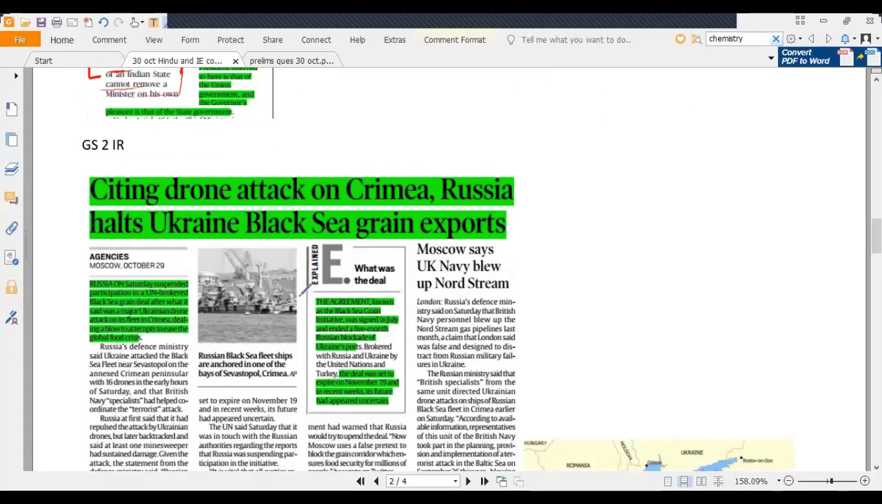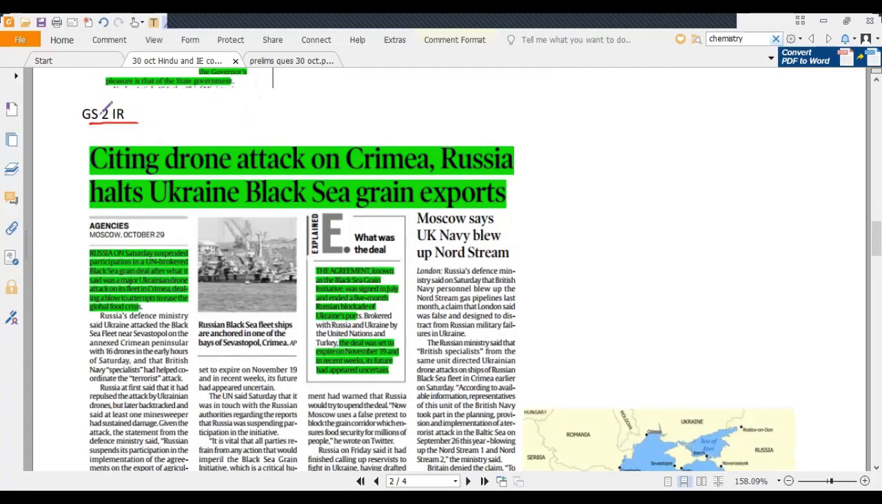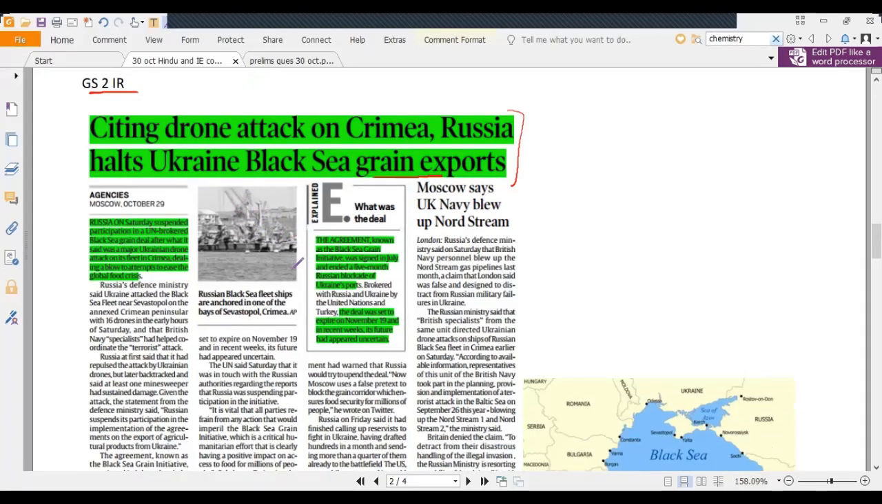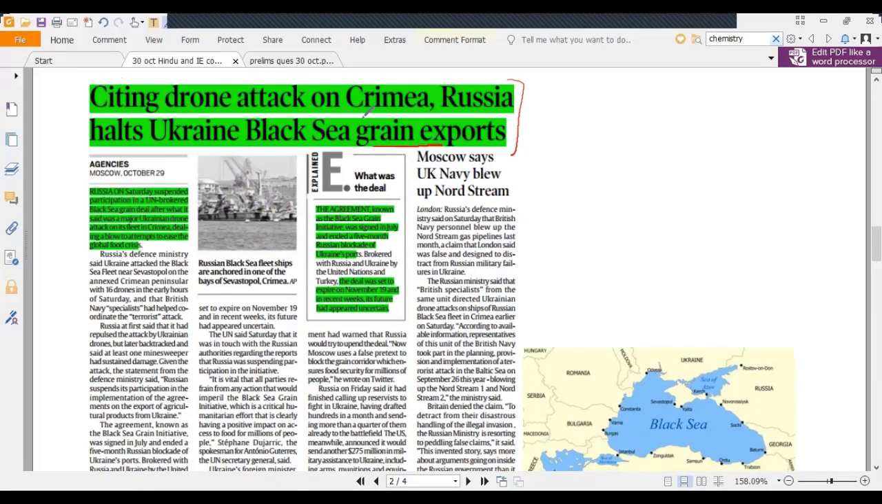Now moving forward, another news item is related to international relations, where citing a drone attack on Crimea, Russia halts Ukraine Black Sea grain exports. Due to the ongoing war crisis, there was food shortage in Ukraine, and as a result, the UN brokered a deal with Russia and Ukraine to supply grains. But after recent attacks on Crimea, which is occupied territory of Russia, Russia has halted the grain exports, which were happening through the Black Sea.